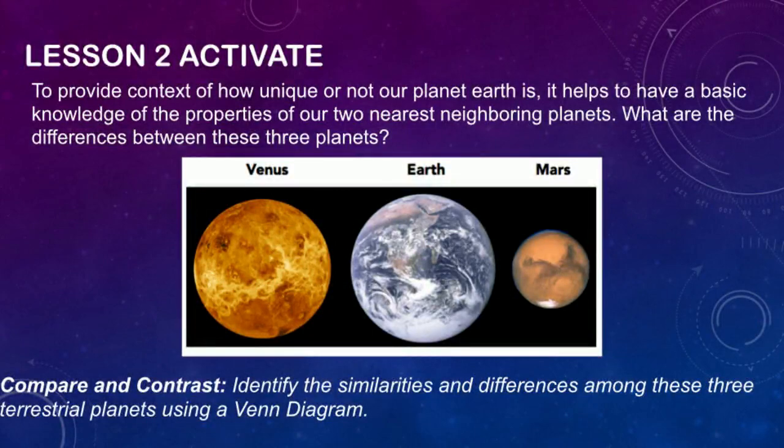Lesson 2: Formation of the unique Earth. Activity: What makes the Earth habitable? To provide the context of how unique or not our planet is, it helps to have a basic knowledge of the properties of our two nearest neighboring planets. What are the differences between these three planets?